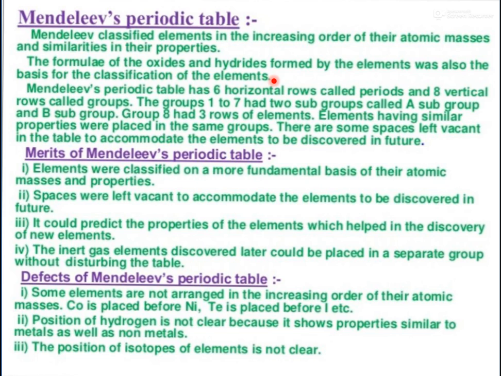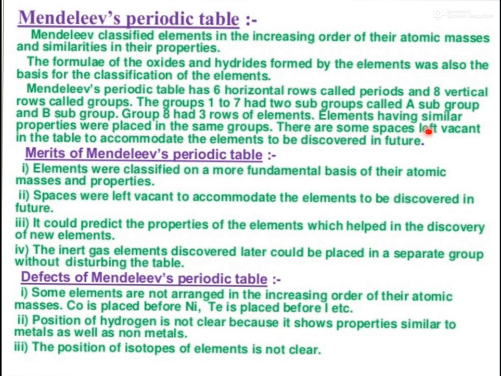So which elements did he take to explain the chemical properties? Oxygen and hydrogen. Mendeleev's periodic table has 6 horizontal rows called periods and 8 vertical rows called groups. You can say columns. Groups 1 to 7 had 2 subgroups called A subgroup and B subgroup, as I told you. Group 8 had 3 rows of elements. Elements having similar properties were placed in the same group.